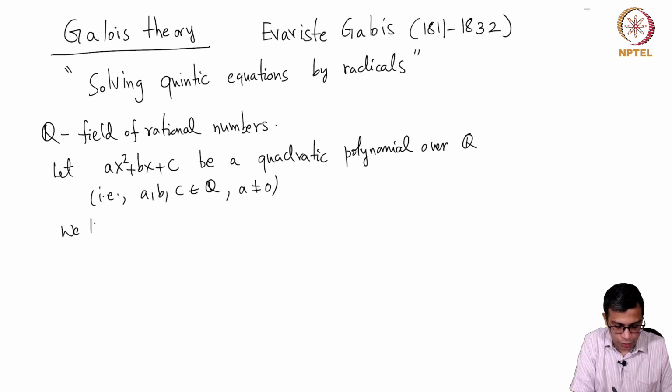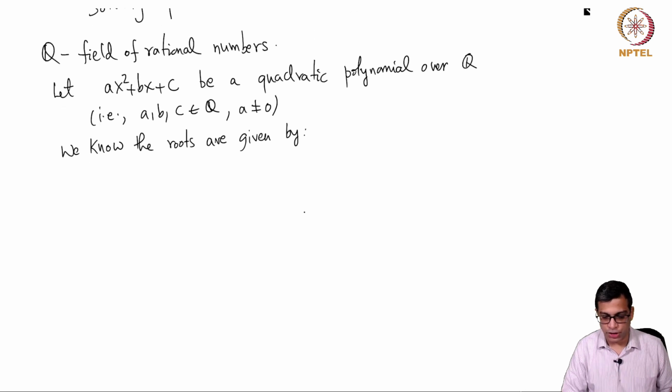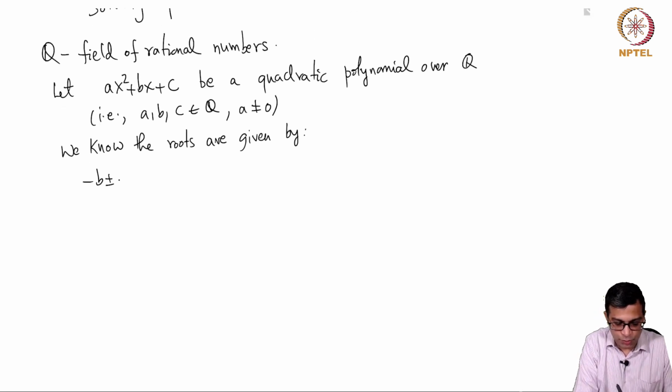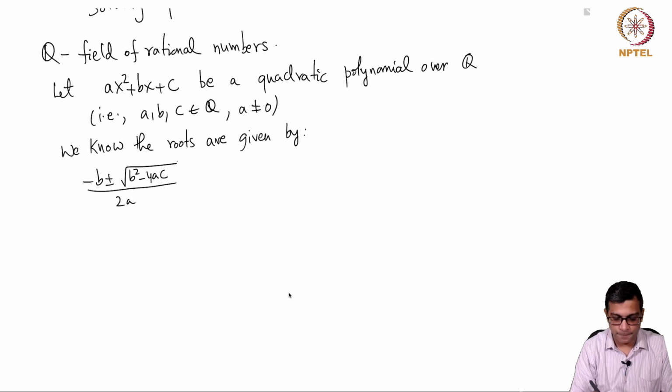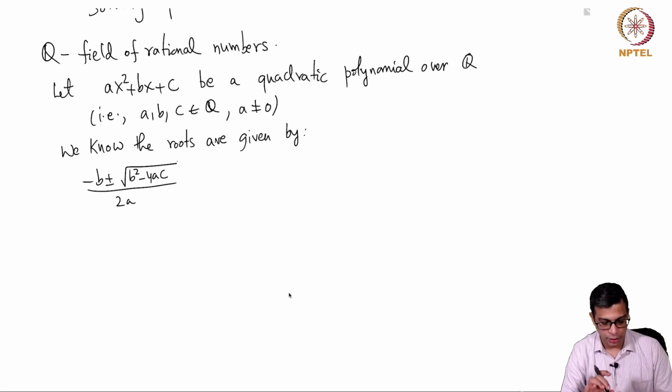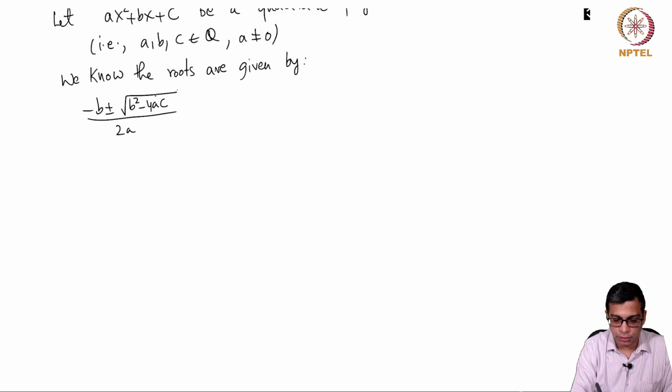We know from high school that the roots of this polynomial are given by, this is something that we are very familiar with, the roots are given by (-b ± √(b^2 - 4ac)) / 2a. This is the formula for the roots of this quadratic polynomial. And let's spend a couple of minutes on understanding how we can find the roots. What are the operations involved in computing this?